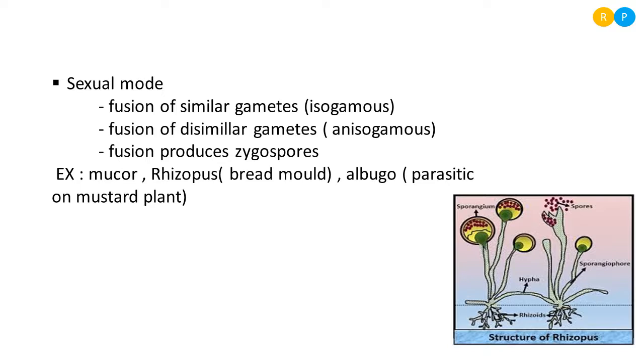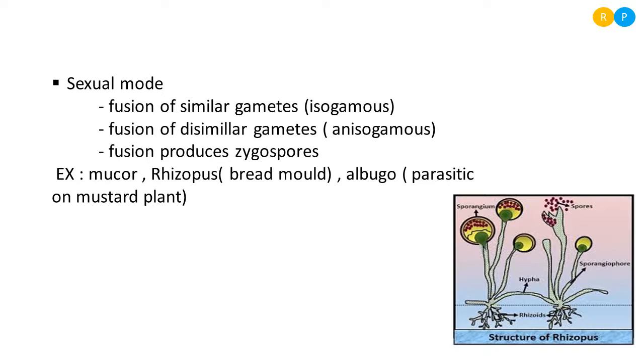And sometimes the gametes formed from the parents are of different sizes. One of the gametes may be bigger in size and the other gamete may be smaller in size, and one gamete may be motile and the other gamete may be non-motile.